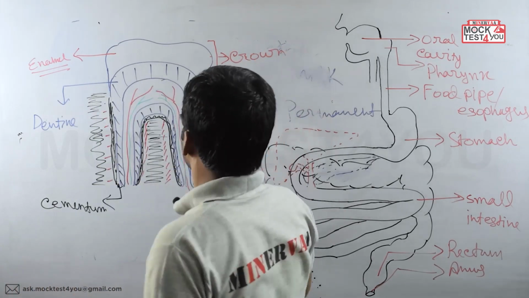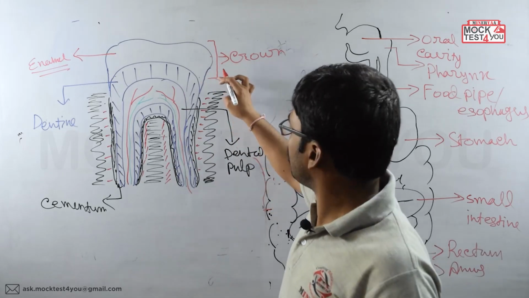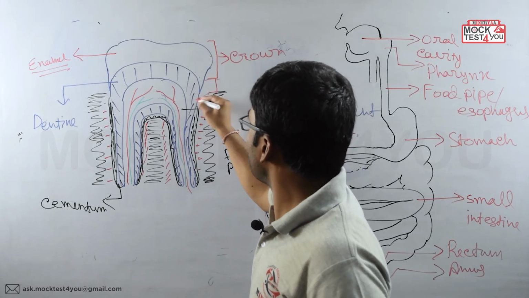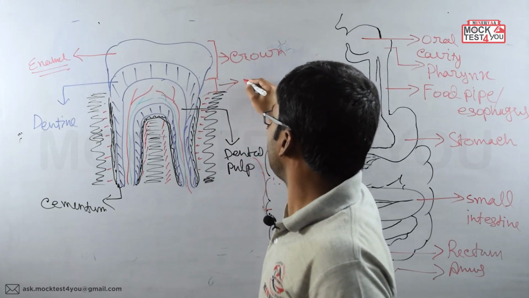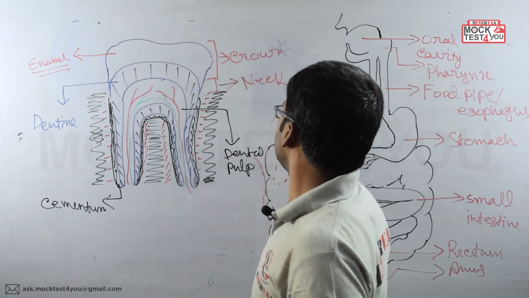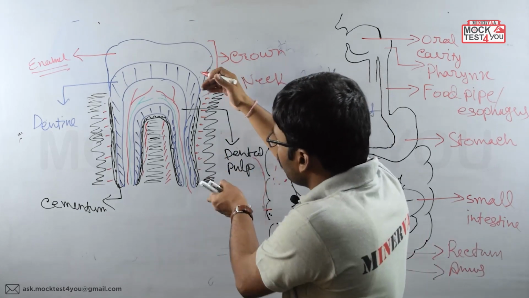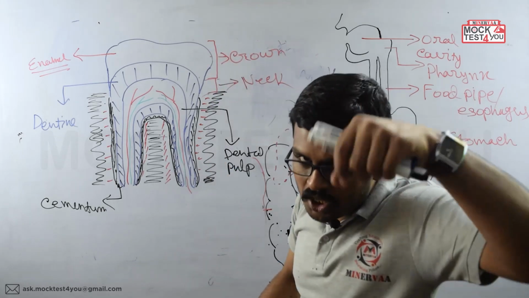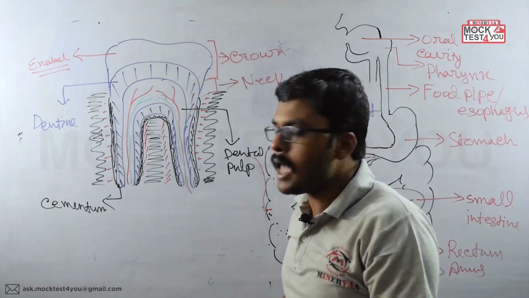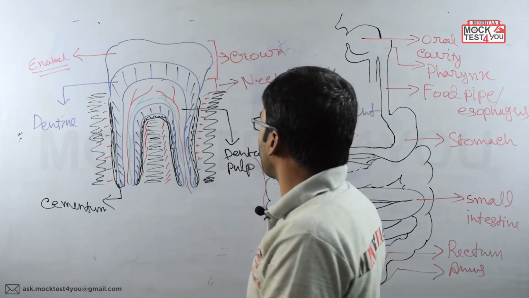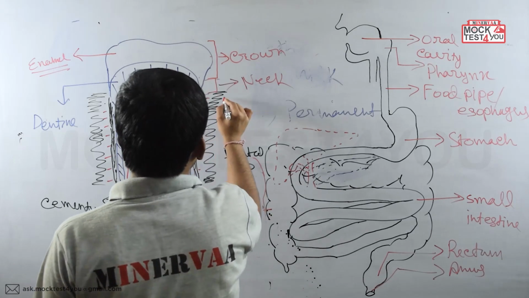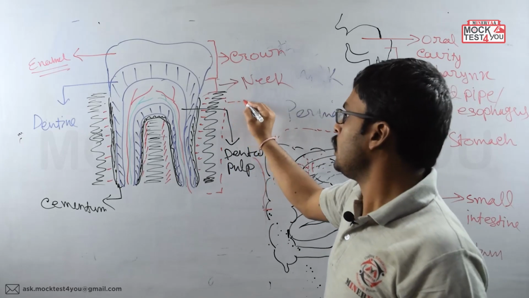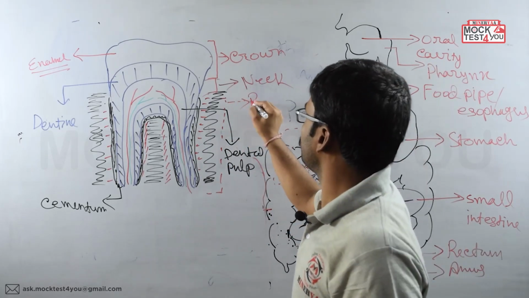Now at one point we can see the crown entering into the gingiva, and this area is called the neck region. What is it called? The neck region. And one region of the tooth is embedded within the gingiva, within the jaw. That portion of the tooth is called the root.